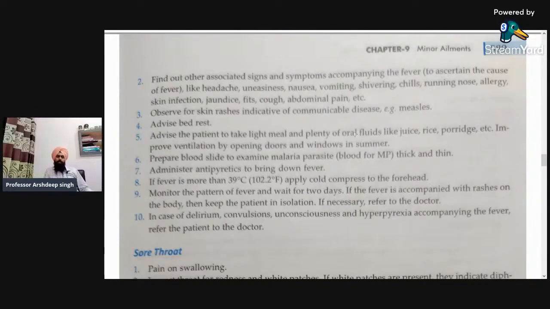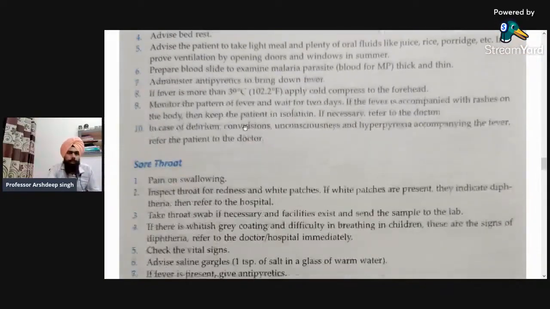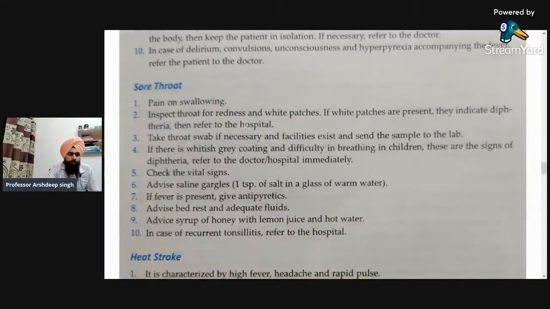Next, in case of delirium, convulsion, unconsciousness, and hyperpyrexia, which are symptoms of a chronic disease accompanying the fever, refer the patient to the doctor immediately. So that was about the fever, how we can manage the fever.